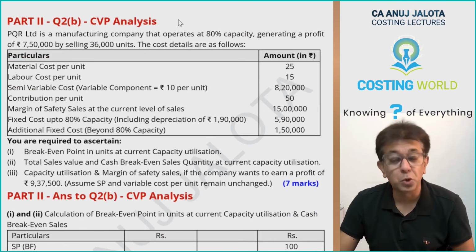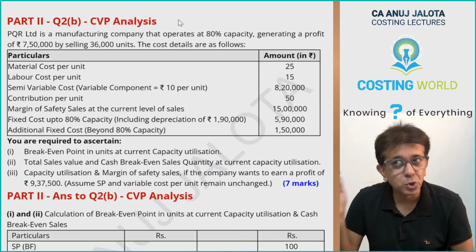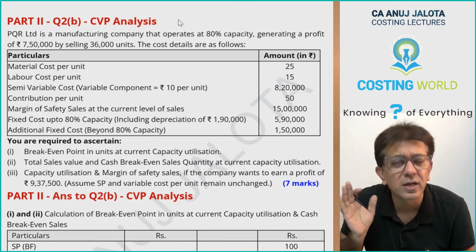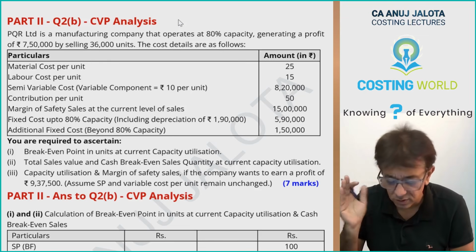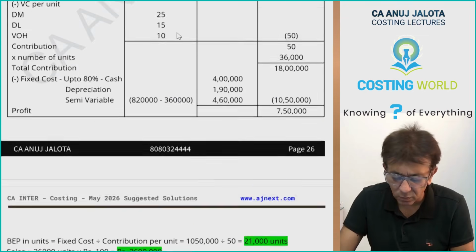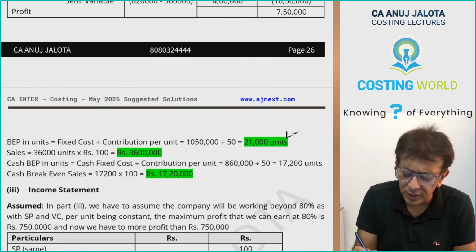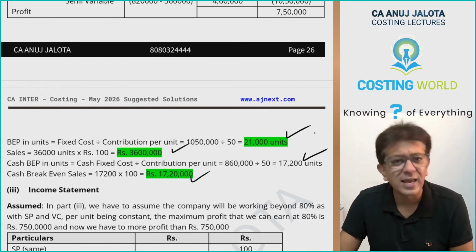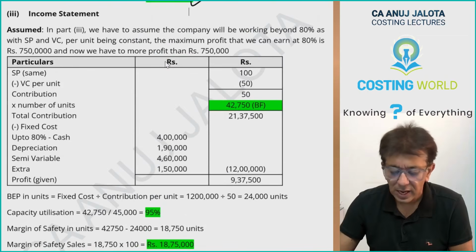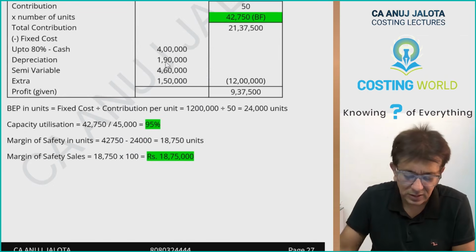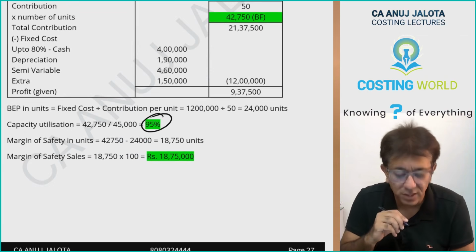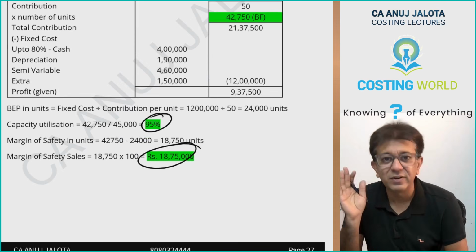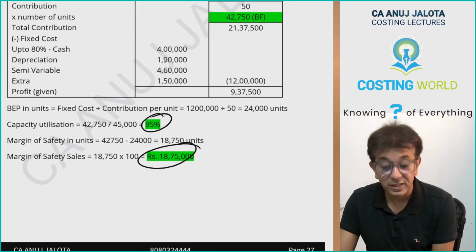Okay, this was a good question. I like this question. It shows how commonly you all can think of the difficult situations. Over here, in case of part 1, break-even point in units was this, sales was this, cash break-even point was this, and cash break-even sales was this. In part 2, your final answers in this case, 95% capacity utilization and 18,75,000 will be your margin of safety.